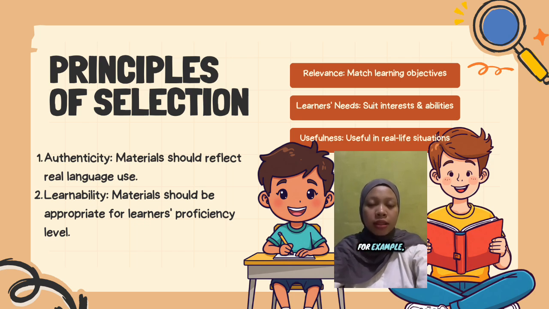For example, students in a tourism program may learn English for serving tourists. Next, usefulness. The materials should be useful in real-life situations. For example, learning how to introduce oneself during a job interview or internship.